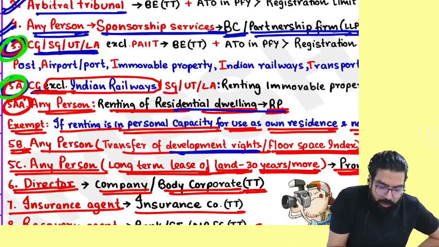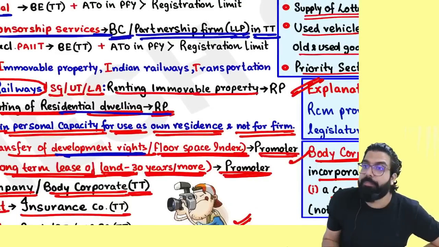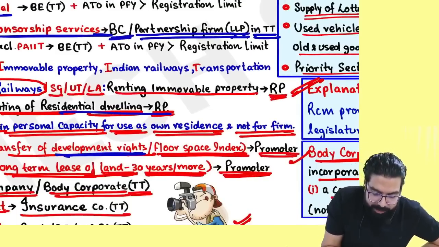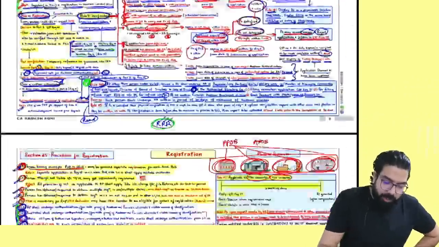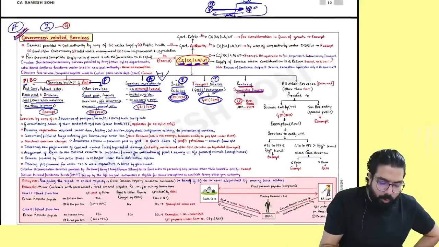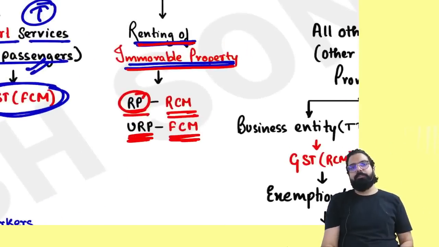Central government, state government, union territory or local authority, whenever they are renting immovable property to a registered person, the registered person has to pay GST under RCM. But sir, what if they are renting to an unregistered person? Then it will be forward charge mechanism.